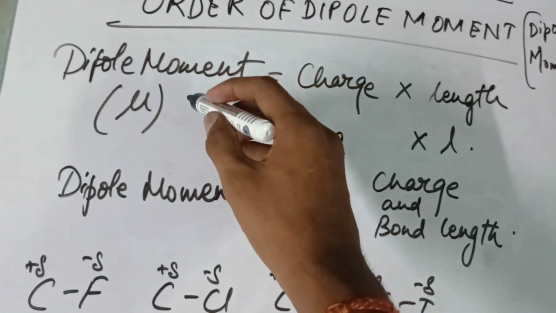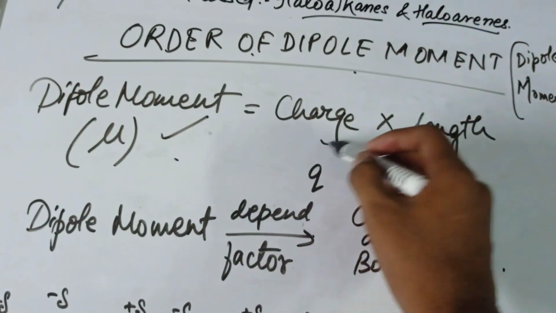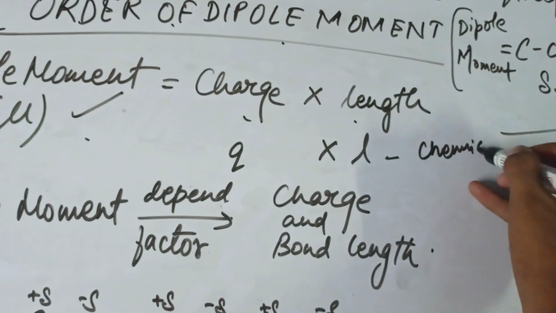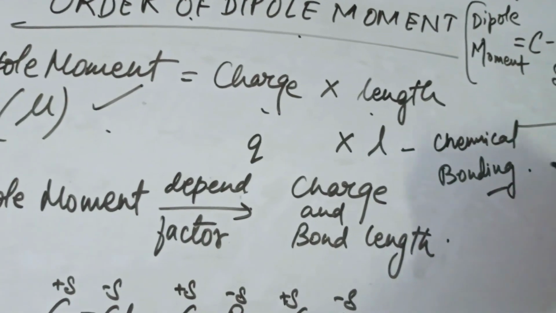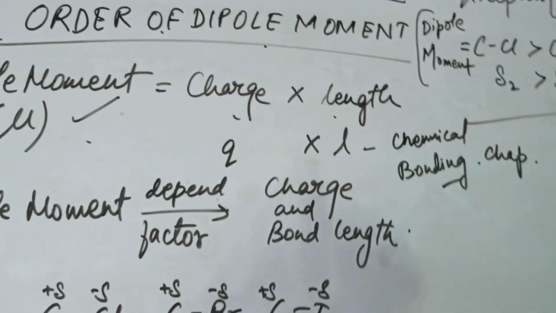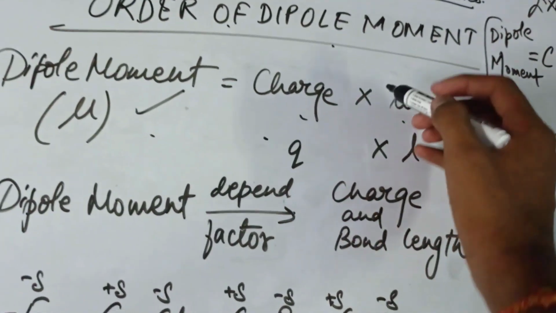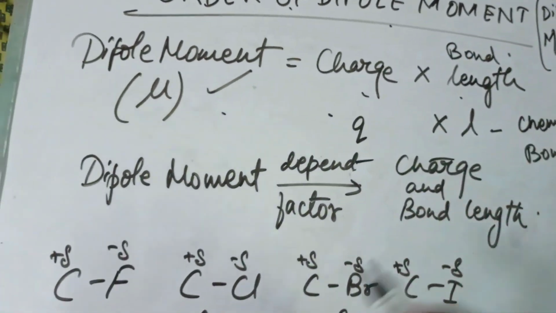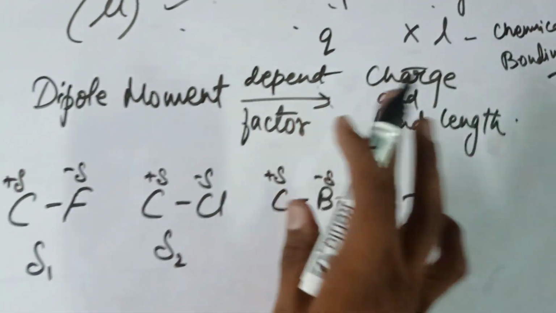Now we come to the order of dipole moment. The dipole moment's formula is charge into length. These were all in the chemical bonding chapter. So from here we get that the dipole moment mu is equal to the charge times the bond length, Q into L. Now the dipole moment depends on two factors, the charge and the bond length.